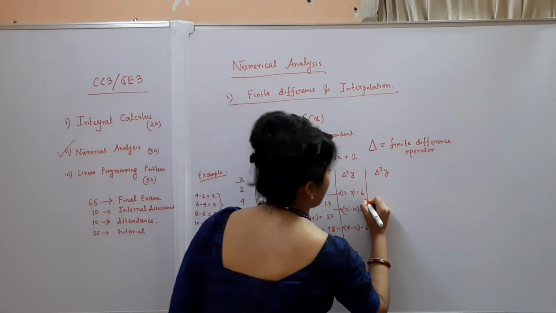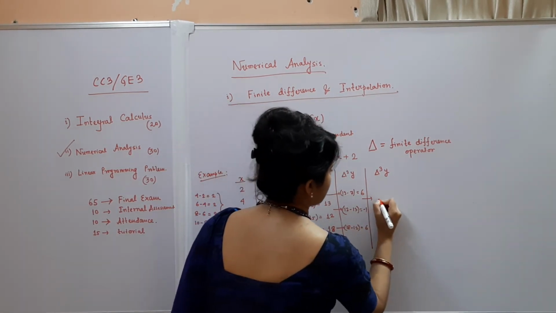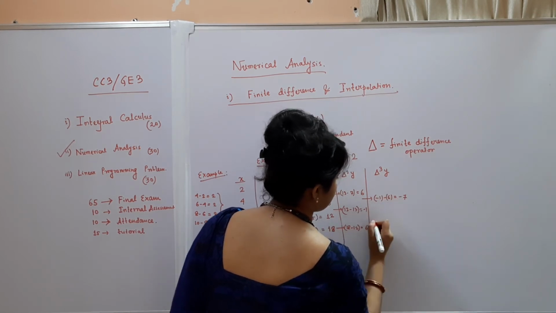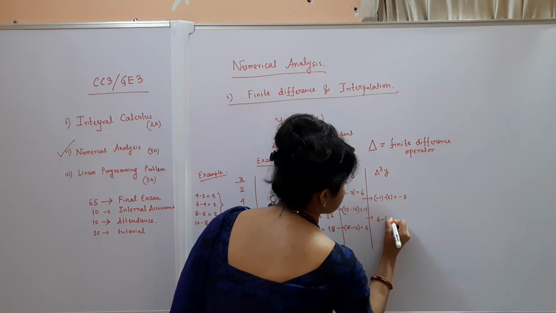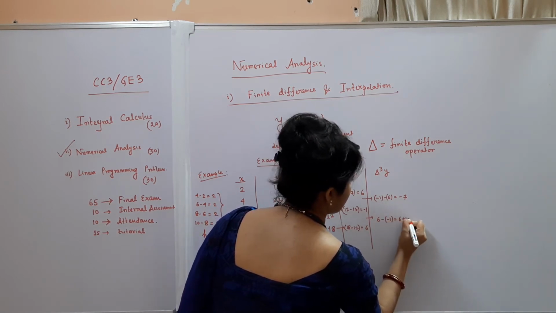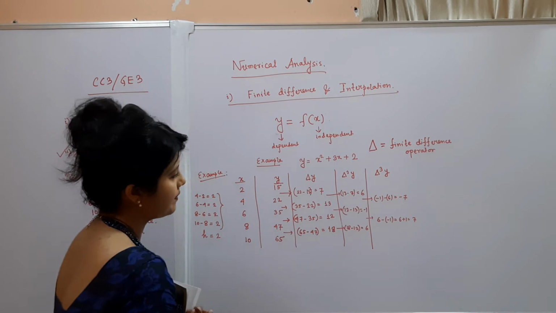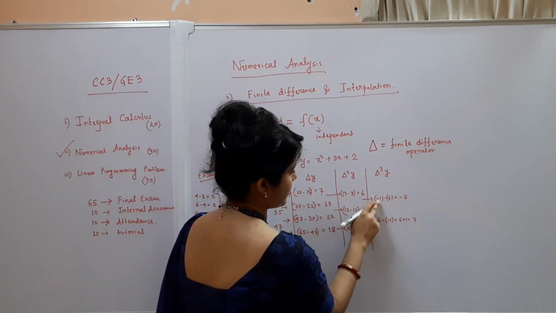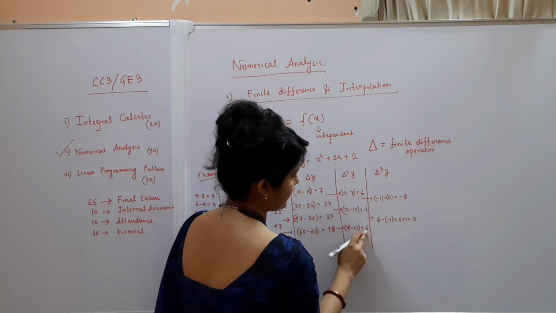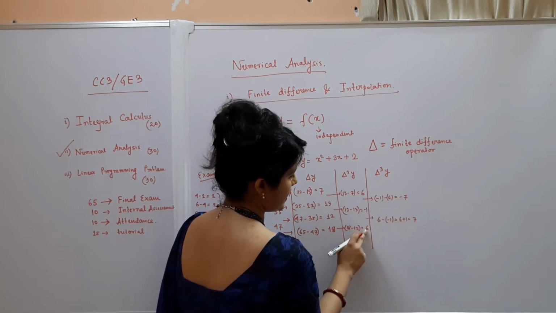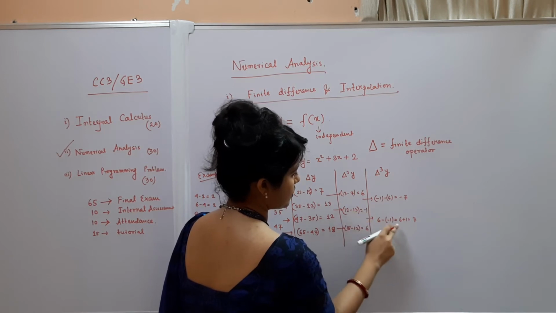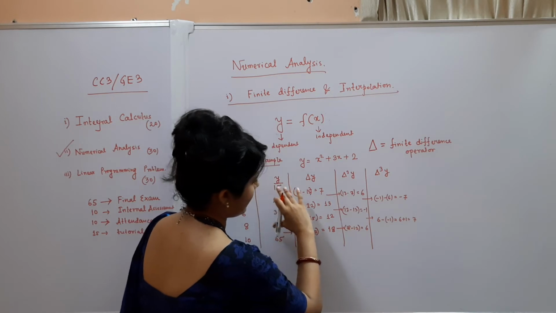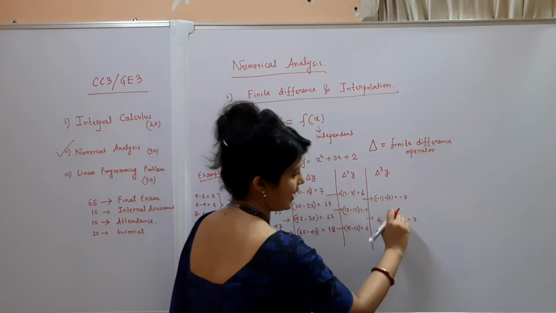Okay. So again, what is delta cube y? Delta cube y will be minus 1 minus 6. So that means minus 7, and 6 minus minus 1, that is 6 plus 1 is 7. Okay. Because minus 1 is the latter portion. So minus 1 minus 6, clearly minus 7. And here the latter portion is 6. So 6 minus minus 1, that means 6 plus 1 is 7. So again there are 2 elements. So the number of elements is decreasing gradually.